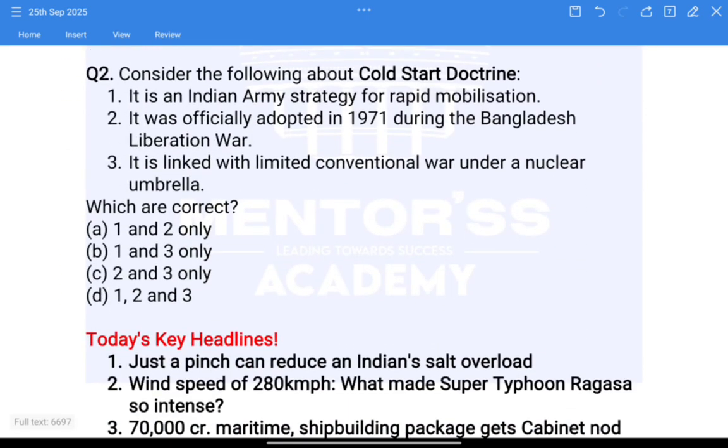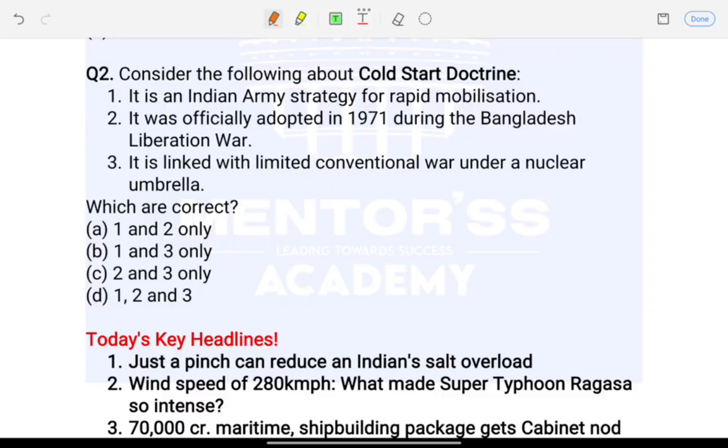The second question was, consider the following about the Cold Start doctrine. 1. It is an Indian Army strategy for rapid mobilization. 2. It was officially adopted in 1971 during the Bangladesh Liberation War. 3. It is linked with limited conventional war under a nuclear umbrella. Which of the following are correct? 1 and 2 only, 1 and 3 only, 2 and 3 only, 1, 2 and 3. So the correct answer to this question is option B, that is 1 and 3 only.